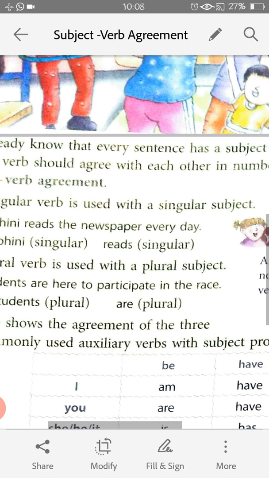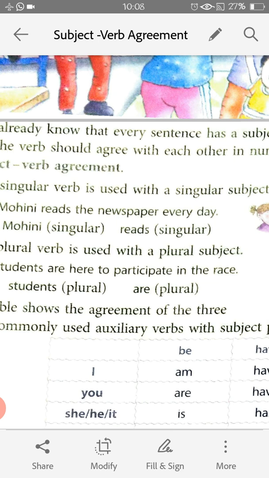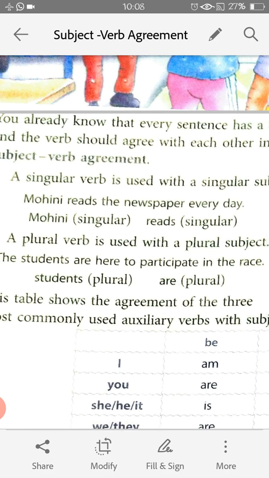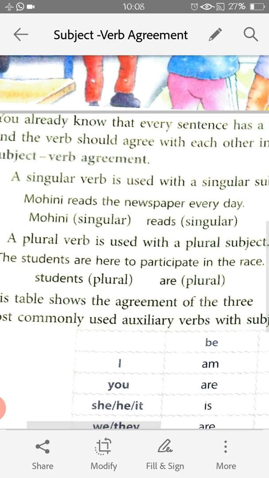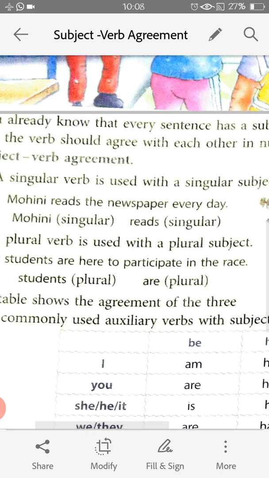Singular verb is used with the singular subject. Now you must remember what a singular subject is. Singular subject simply means a single person. Like they have given the example, Mohini reads the newspaper every day. Here Mohini is a singular person, a single person, and her action, her verb, is reads. See, for a singular verb, we always use s or es with the verb.